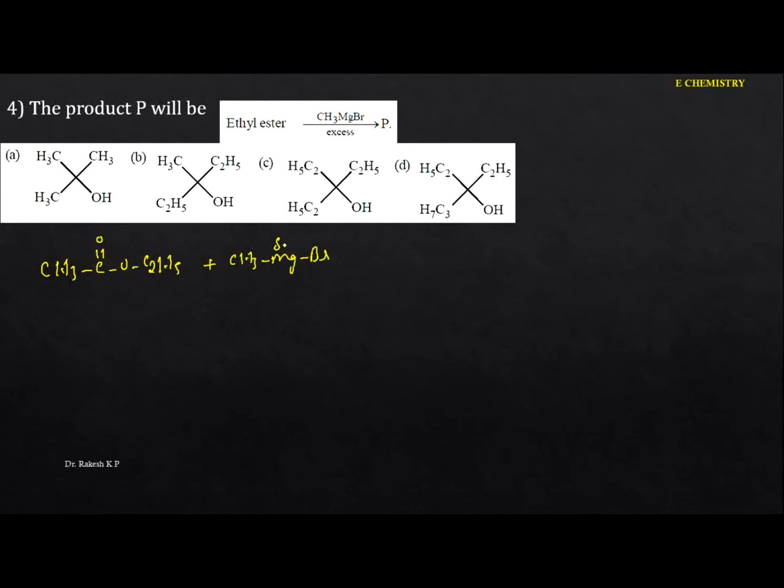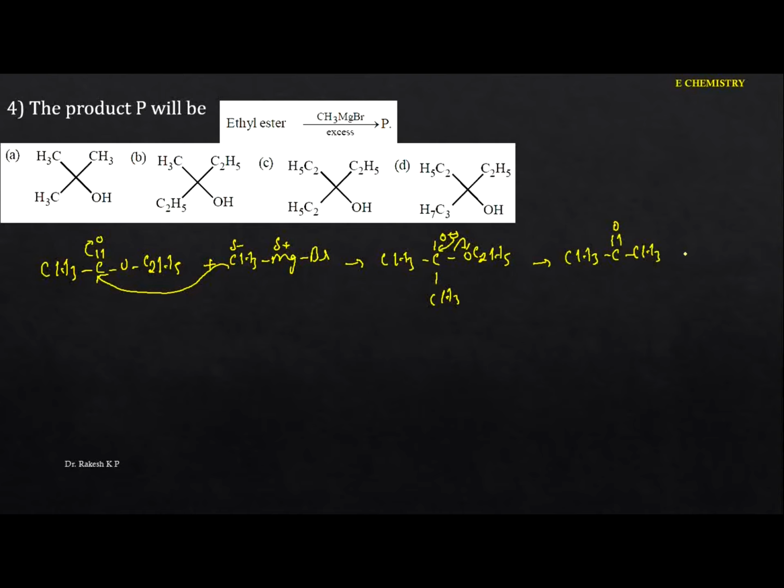Again this is delta plus, this will be delta minus. This goes to the carbonyl carbon, and you are going to get the intermediate. Here we got CH3, the CO minus, again we are going to have OC2H5, and here CH3. And now this comes here, and this goes out. Now what we got is the ketone. And again they have given the excess reagent.